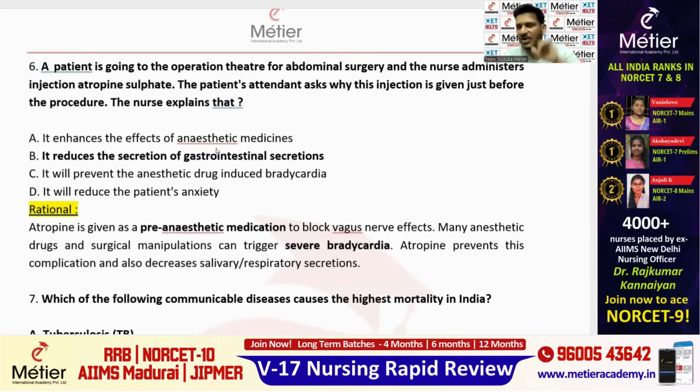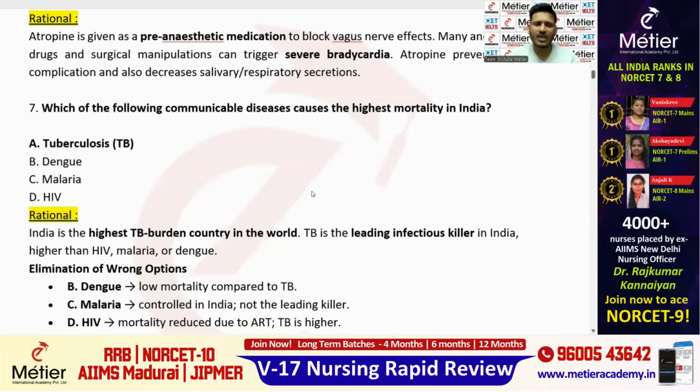So option B is the right one. Clear? Right? So question number 7. Which of the following communicable disease causes the highest mortality in India? Highest mortality rate in India, direct question from the community. So 4 options they have given here: TB, dengue, malaria and HIV. And on the whole, the right answer is going to be option A, that is TB.